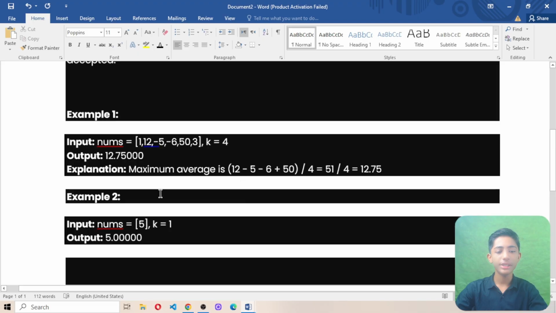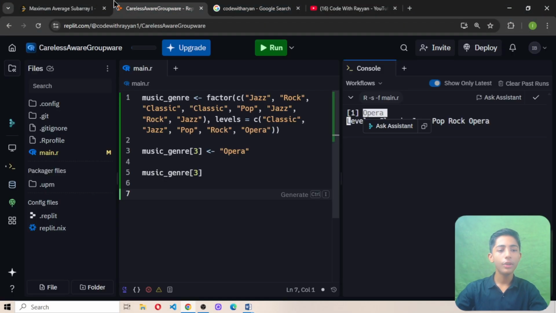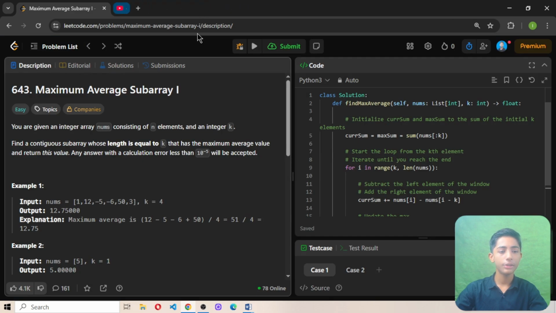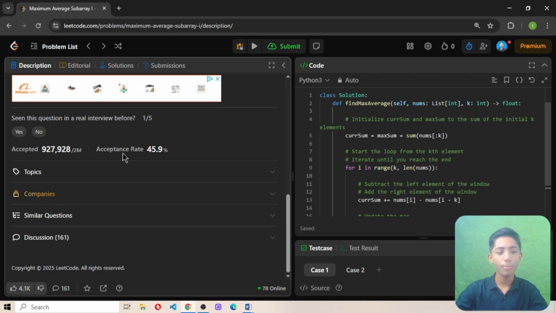But anyways, let's start to solve today's question in Python 3. It is an easy question, and two topics are included, array and sliding window. This question is one of the most popular questions on LeetCode. 2 million people have submitted it, and only 927,000 people have accepted, and the total acceptance rate is 45.9%.